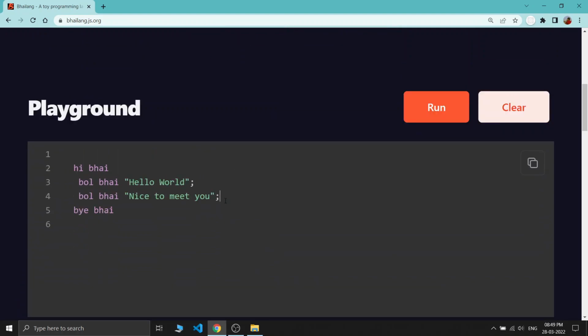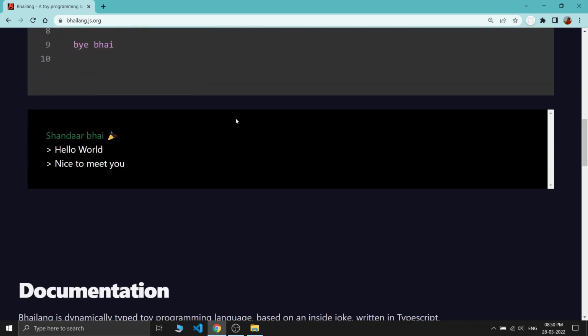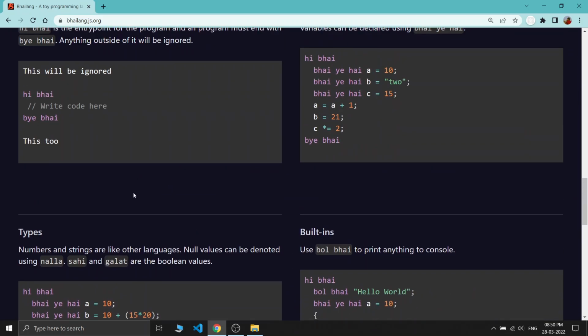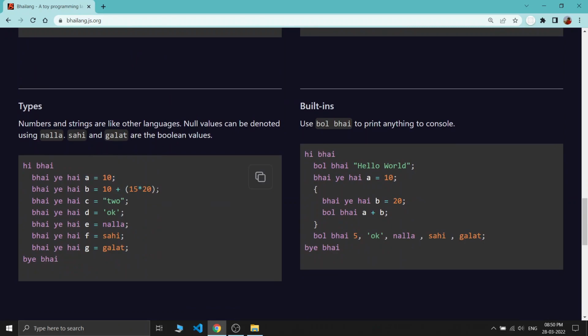After seeing how to print something inside our output, let's see how to declare a variable. For declaring any variable, we need to write bhai ye hai, and then the variable name like a, b, c, d, and then you can write 10. Or you can also define another variable, bhai ye hai b, and also declare a string, hello. There are lots of types of variables, just like in the documentation you can see, we have integers, and this is also an integer. We can also define a string with the help of double quotation or single quotation.